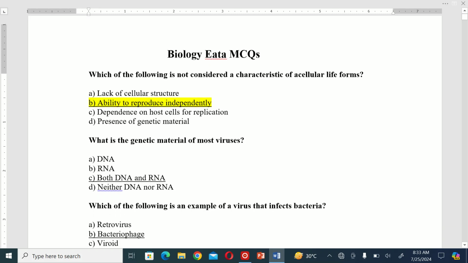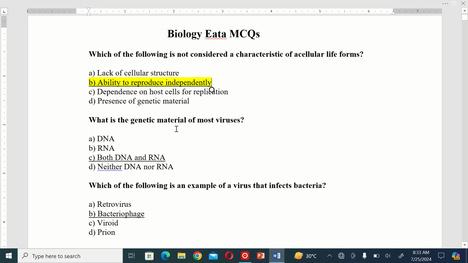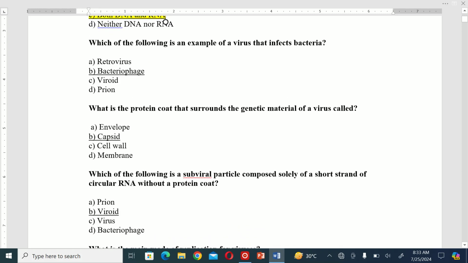The next MCQ is: what is the genetic material of most viruses? A. DNA. B. RNA. C. Both DNA and RNA. D. Neither DNA nor RNA. So the correct option is both DNA and RNA. The next MCQ is: which of the following is an example of a virus that infects bacteria? A. Retrovirus. B. Bacteriophage. C. Viroid. And D. Prion. So the correct option is bacteriophage. B is the correct option.